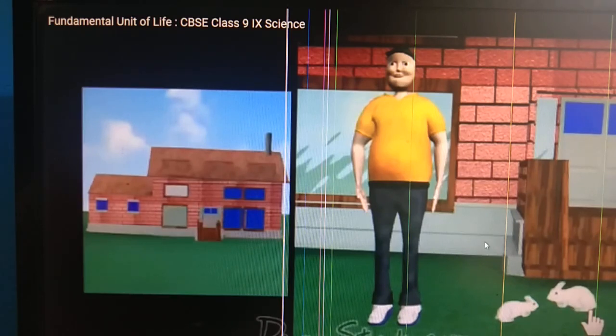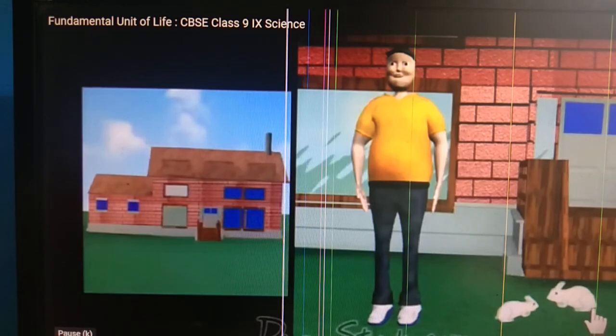Body of every organism is made up of cells. That's why the cell is called the structural and functional unit of the organism. Why is it so? Because cell is the only thing which forms the structure of the organism, and all functions of the organism depend on the cell.